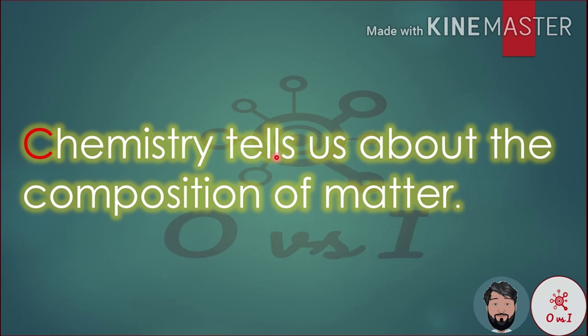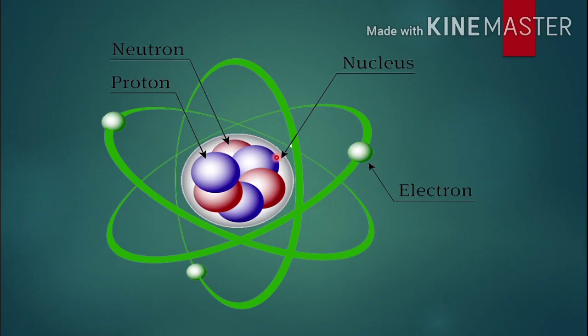First of all, chemistry tells us about the composition of matter, how matter is formed. As we already know, matter is of four types: gases, liquids, solids, and plasma. So how are these matters composed? What is their basic composition? Here is the basic model of an atom, and the atom is the basic unit of matter.